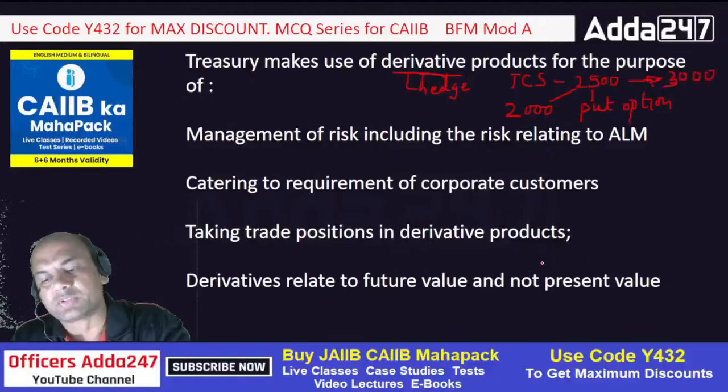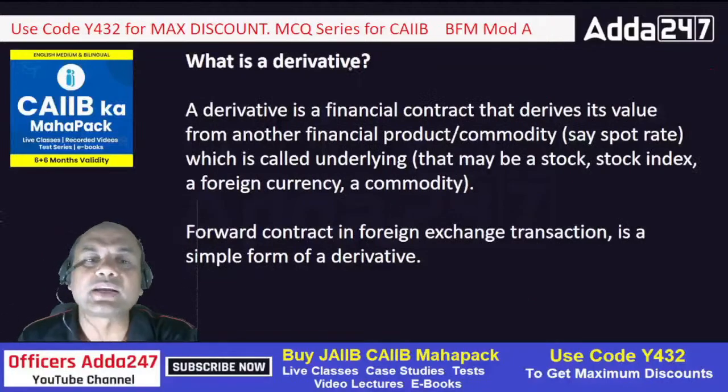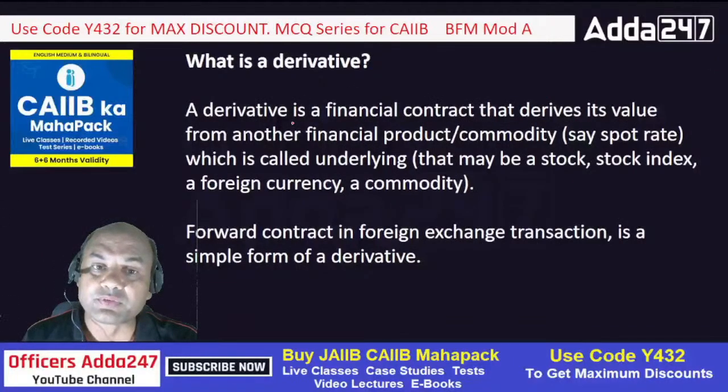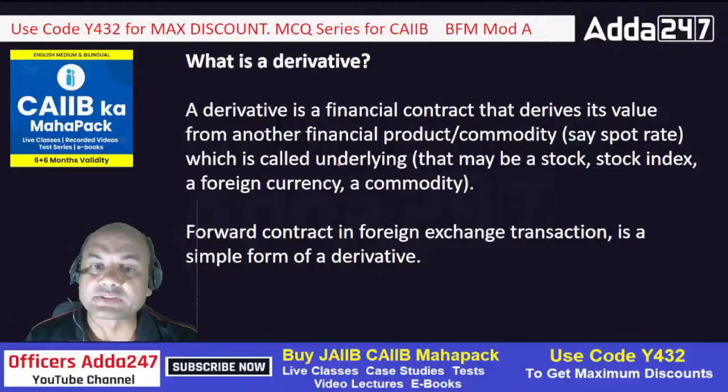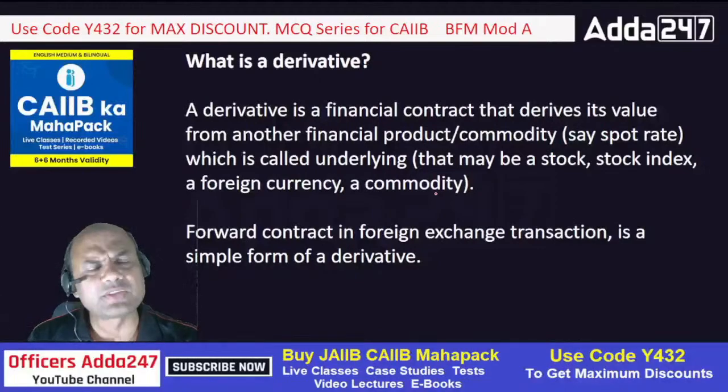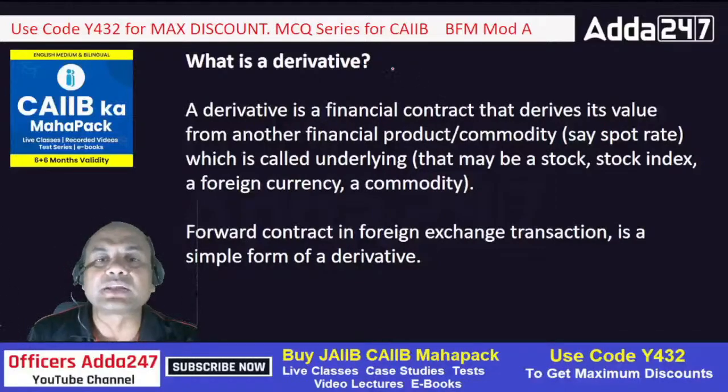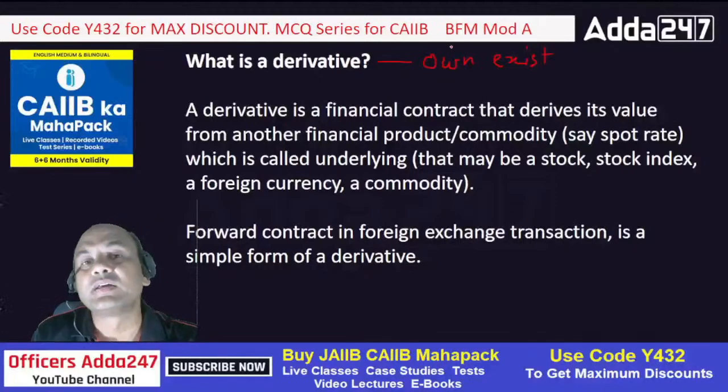Okay. Chalo, move on. What is the derivative then? A derivative is a financial contract that derives its value from another financial product or commodity, say spot rate, which is called the underlying. That may be a stock, stock index, a foreign currency, or a commodity. Means what? Derivative does not have its own existence. It never exists.